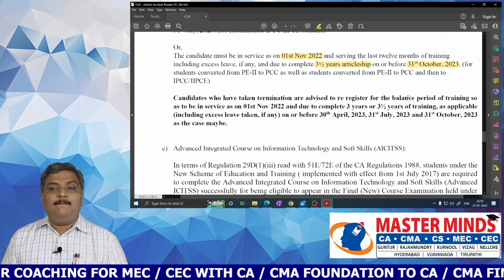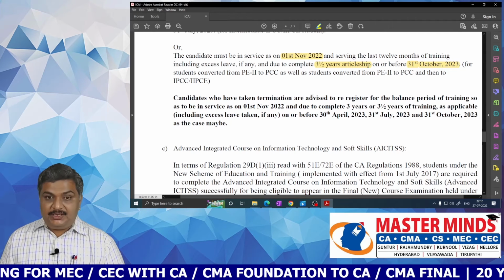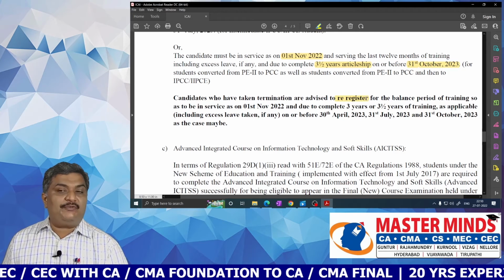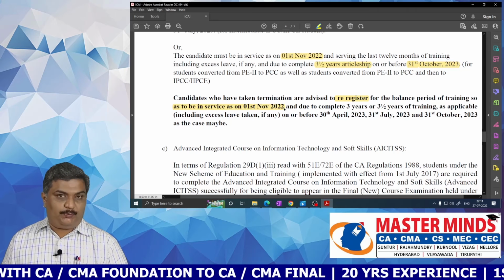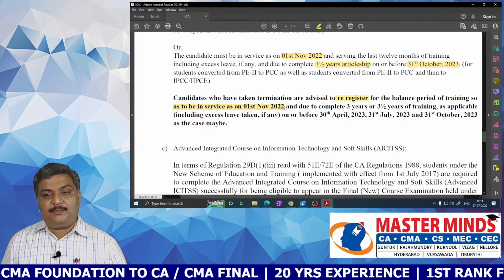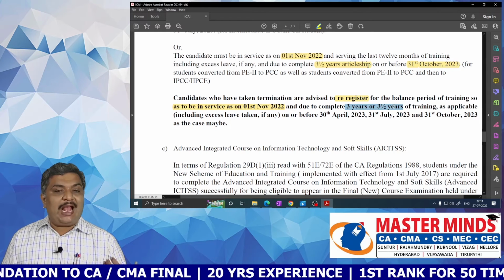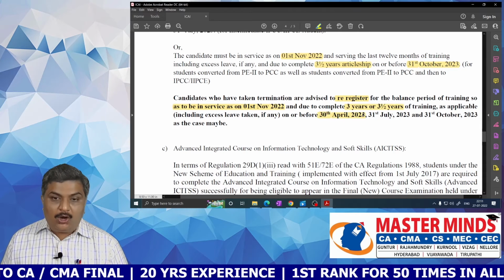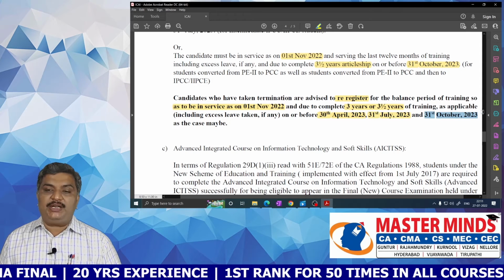And this is very important. Candidates who have taken termination are advised to re-register for the balance period of training so as to be in service on 1st November 2022. So such students have the option to re-register, and they have to complete their 3 years or 3.5 years of training as applicable on or before 30th April 2023 or 31st July 2023 and 31st October 2023, as the case may be.